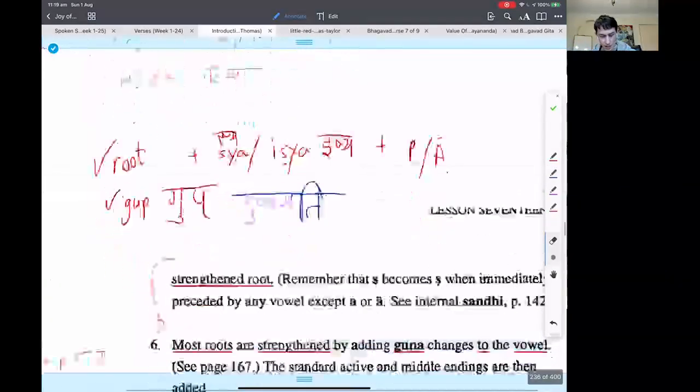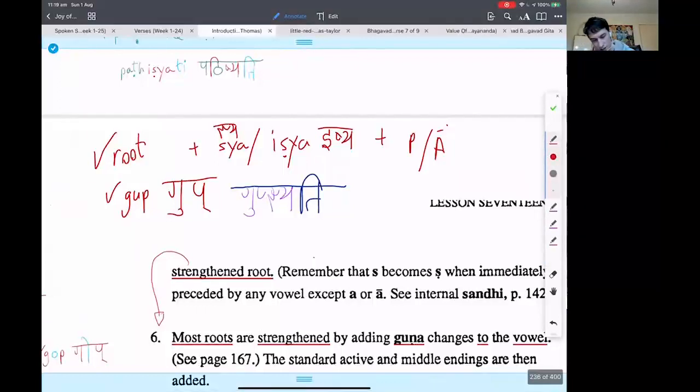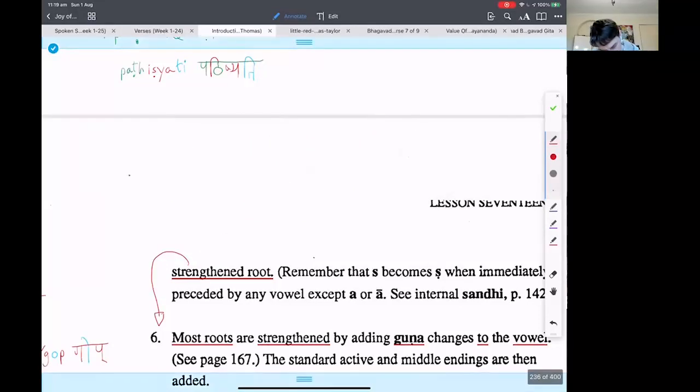The last step is, please look on screen. It says here strengthened root. What does strengthened root mean? It means you look for the vowel inside the verb. Let's take gup. Which one's the vowel? The vowel is u. So you take the last vowel inside the root and you strengthen it to guna grade.